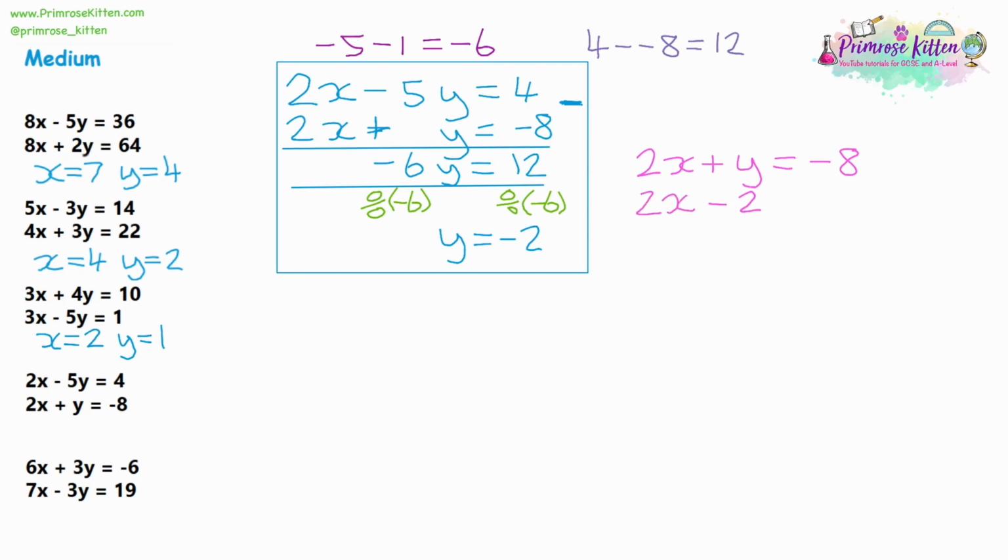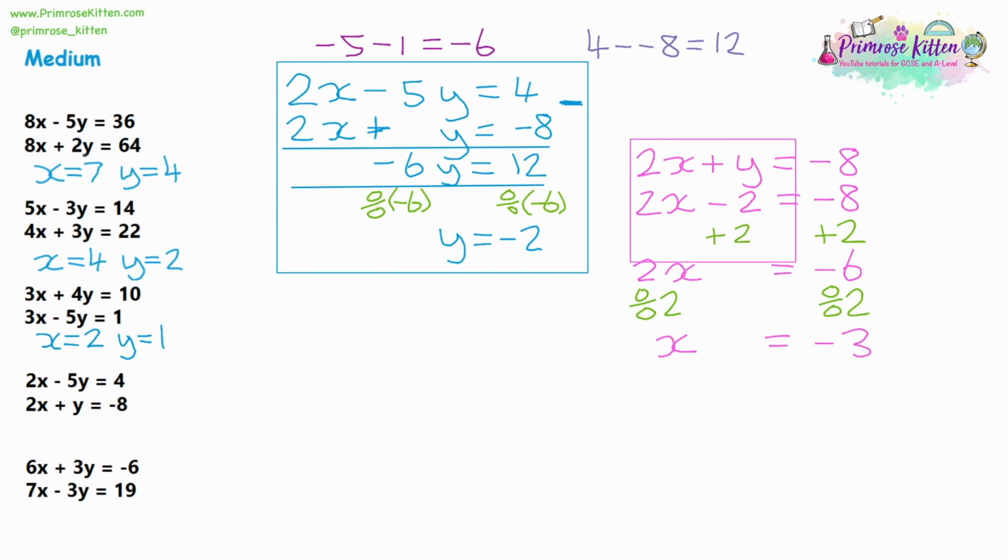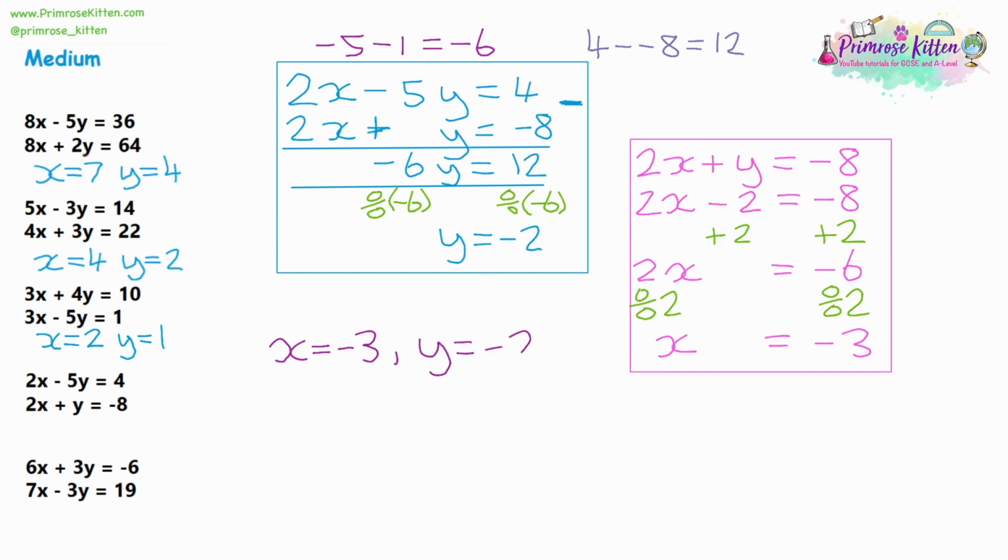So we've got 2x take away 2 is equal to -8. We can solve the equation, add 2 to both sides. So 2x is equal to -6, and then divide both sides by 2. That will give us x is equal to -3. So that's the second part of our simultaneous. Now we just need to write down our final answer. X is equal to -3 and y is equal to -2.